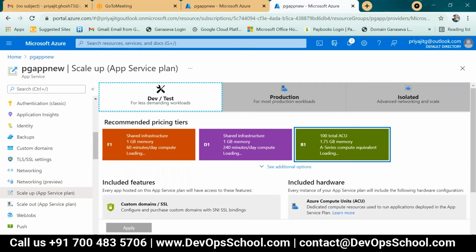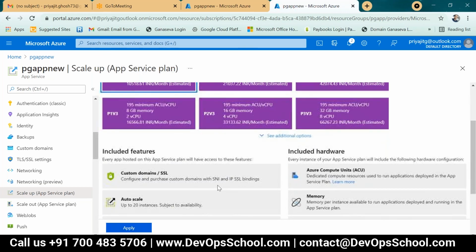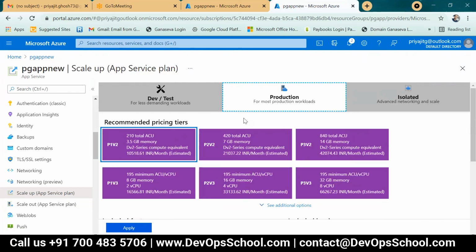As per your organization's requirement, if your organization says please upgrade your plan, for example our app service is moving around the world and the number of users has increased to 1,000, 2,000 or 4,000, then you can upgrade your plan accordingly, step by step. Now I am using the basic plan. You have to change your production environment plan to a premium plan or another plan related to your environment or current requirement.